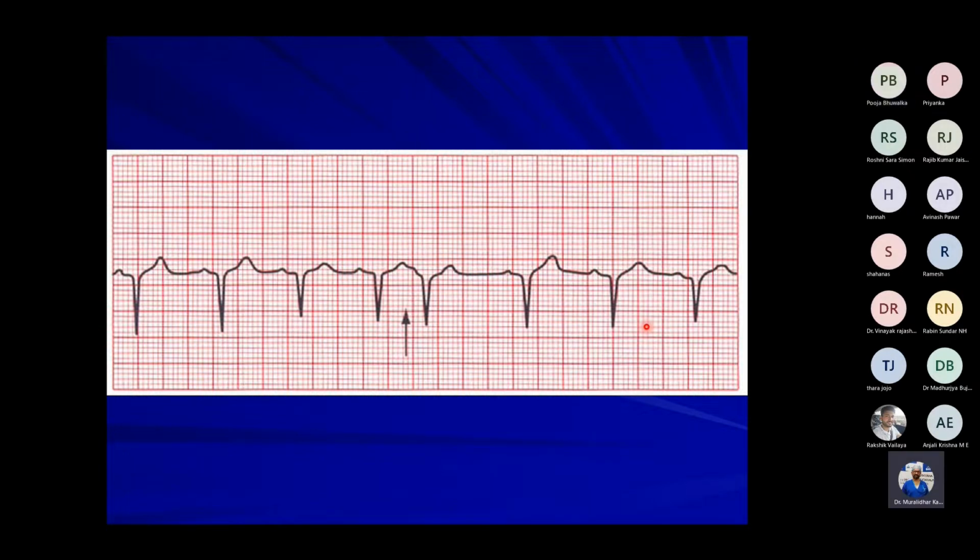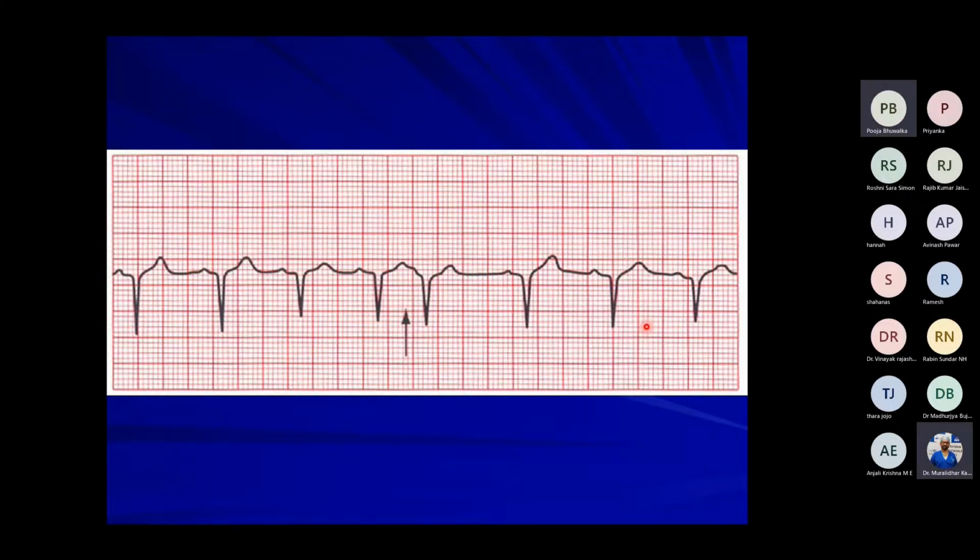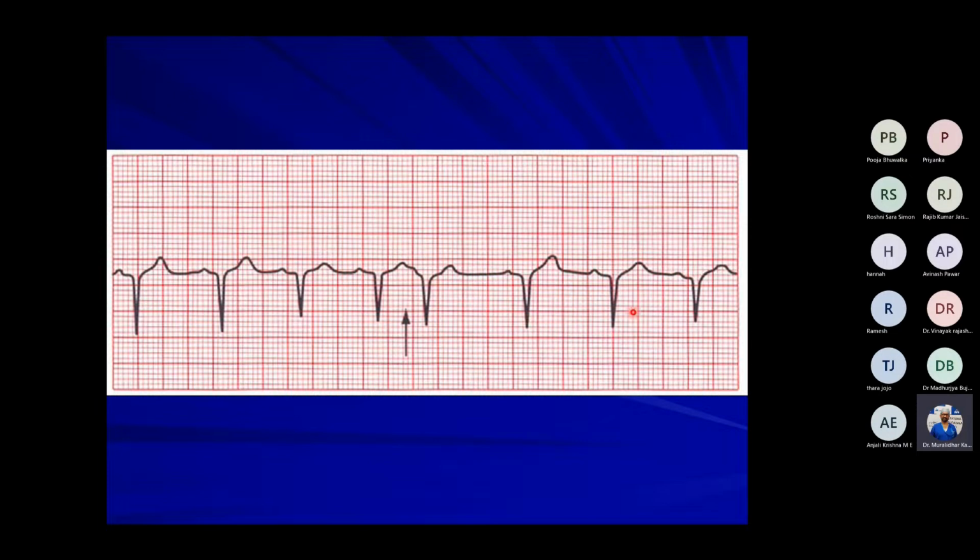So what is the diagnosis now? PVC is there. Is it PVC? In PVC, the QRS will be invariably broad. So what is this? This is not broad as compared to this. This is the same width as the other normal looking QRSs.